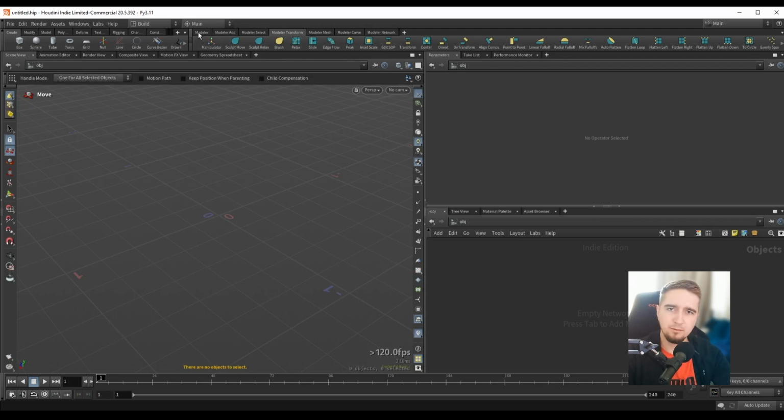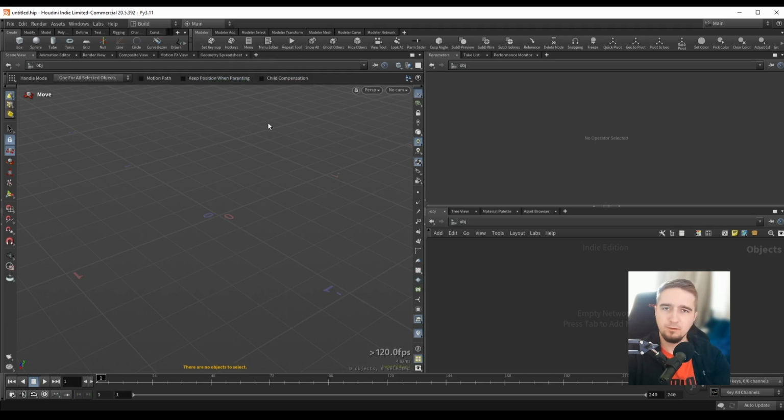So in the past, what you would do with Modeler, you would have to go inside Modeler mode. You would have a button here that said, I believe, activate Modeler, and you would click that, and then this would change the Houdini interface and the hotkeys to work with Modeler. And then when you wanted to exit Modeler, you would just click that icon again.